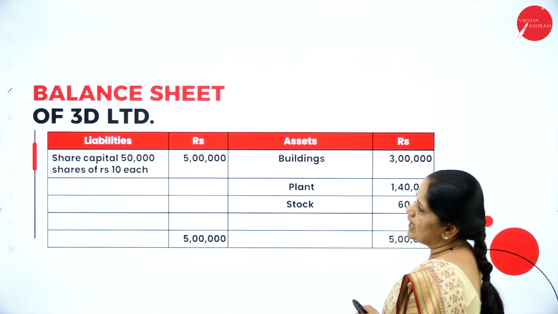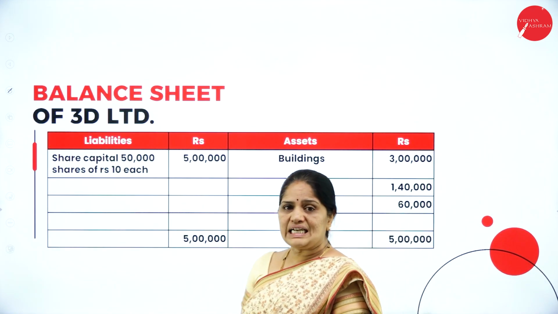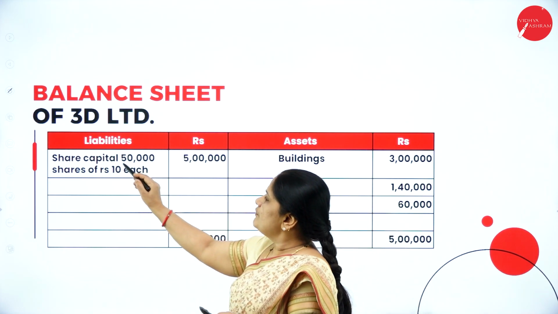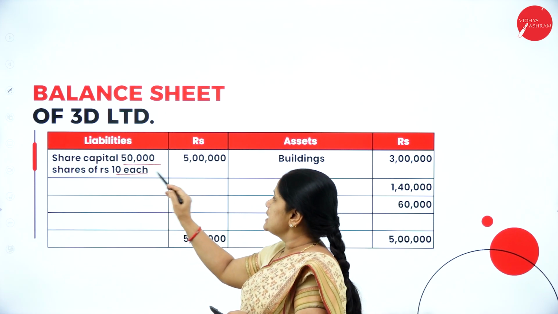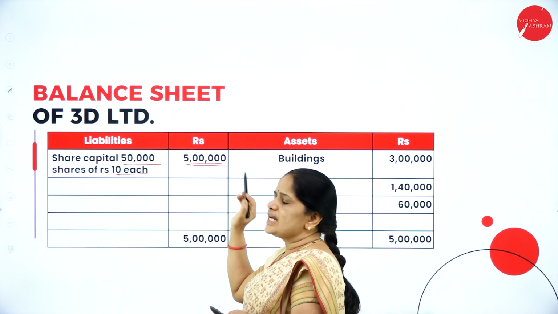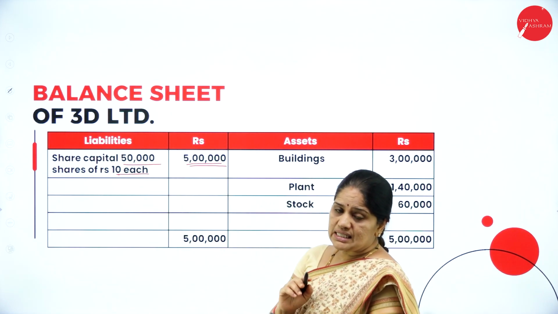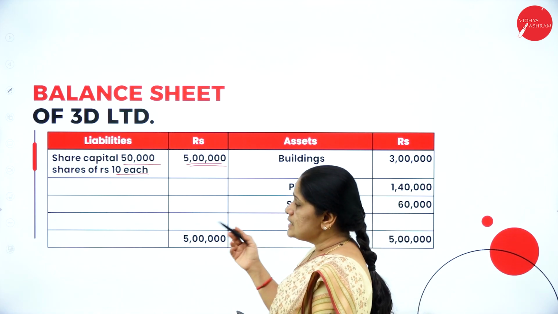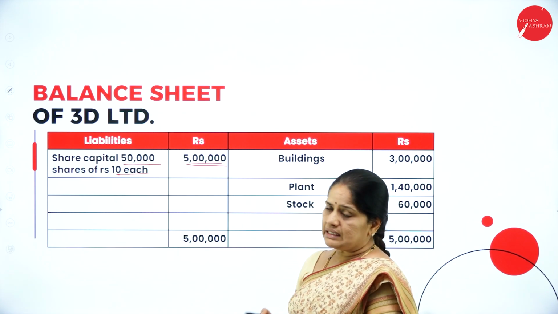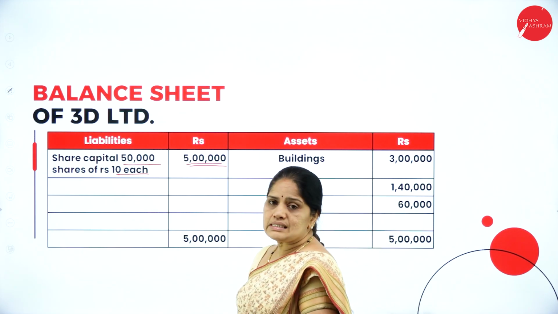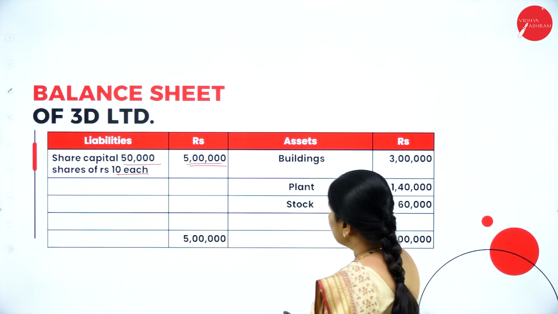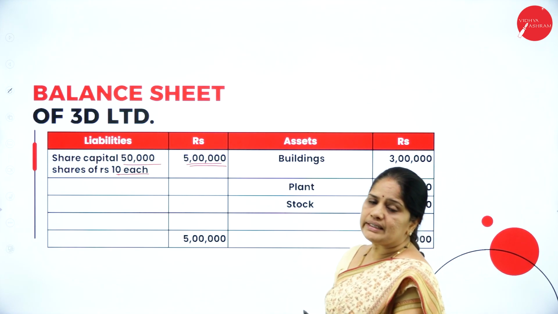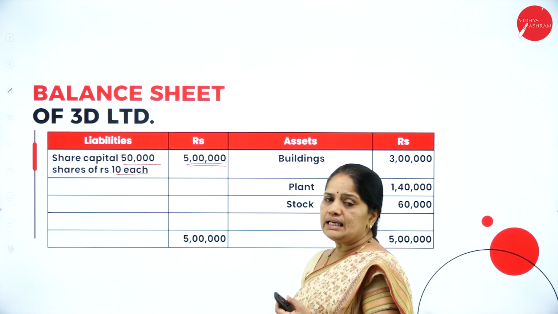Then next we have the balance sheet of 3D Limited here. We have the share capital 50,000 shares of rupees 10 each. This is the shares of the new company, the 3D Limited company shares, rupees 5 lakhs. See, the creditors are being settled, so there will be no creditors in the new company, and we don't have debtors here because the debtors have already paid the cash to the selling company.